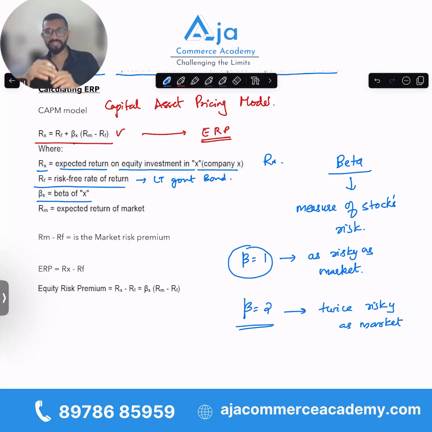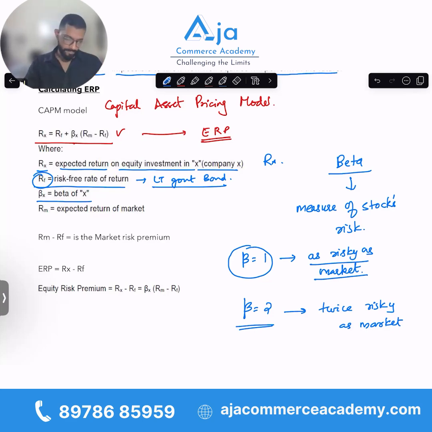Beta equal to 1 doesn't mean it is not risky, and beta of 0 doesn't mean there is no risk at all. No, that is not the case. Beta is the correlation of the risk of the market to the risk of that particular share. So if beta is 1, that means it is as risky as the market. Risk-free is always our RF, which is the long-term government bond. We are only talking about the share here, and we are comparing the risk of the share with the risk of the market. So one thing you can conclude is that if beta is high, the share is more risky.